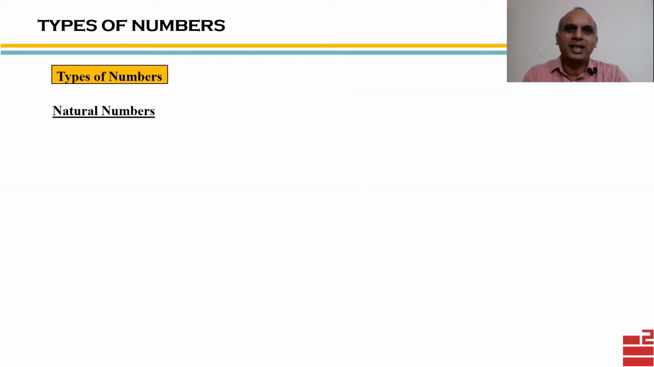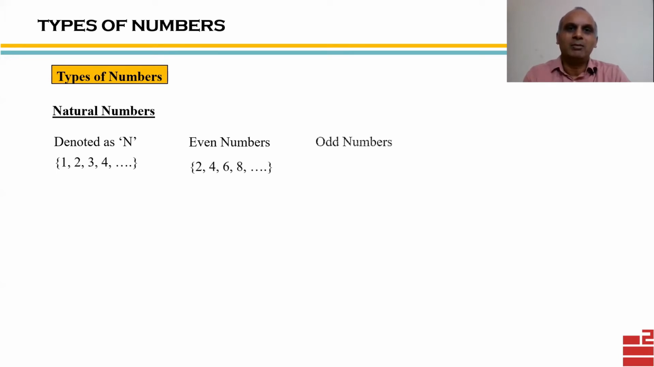We all know that natural numbers are also known as counting numbers. They are denoted as capital N. So example like numbers are 1, 2, 3, 4. They are all examples of natural numbers. We can classify them as even numbers or odd numbers. So even numbers are the ones which are divisible by 2. For example, 2, 4, 6, 8, etc. Similarly, odd numbers are the ones which are not divisible by 2. For example, 1, 3, 5, 7, etc.